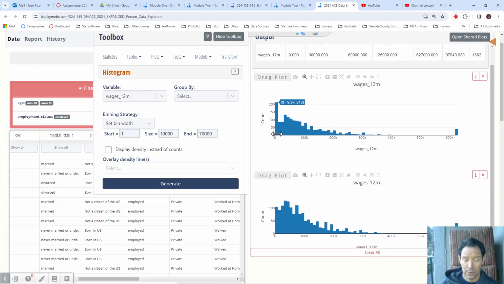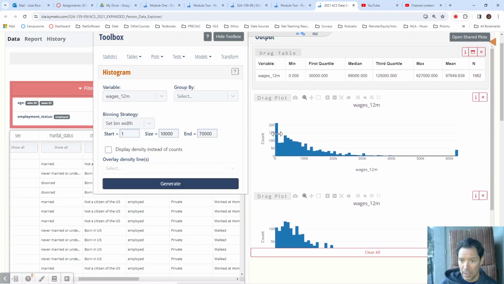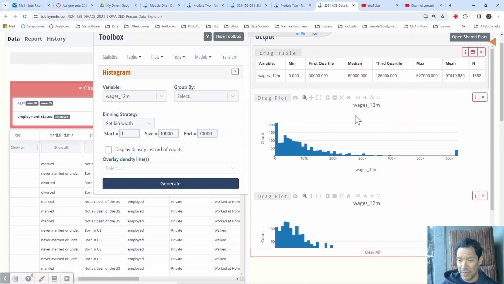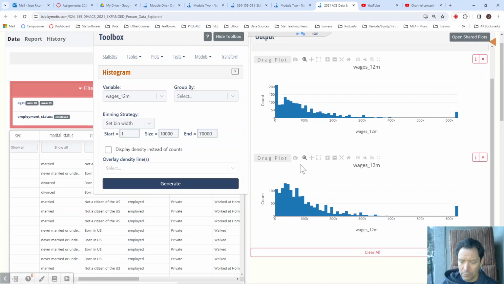This is a tricky variable. I was just looking at this. Where were the median and the first quartile and the third quartile? If you're getting a third quartile at 125, 125 is right about here. So 75% of my sample is reporting less than 125,000. And if you go here to 70,000, this is like the halfway line. It's not the same when you remove the zeros from the sample, though.